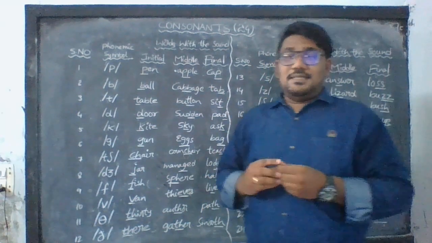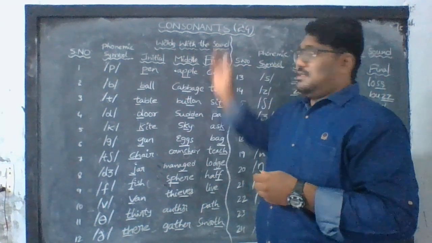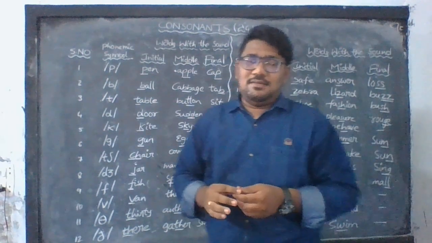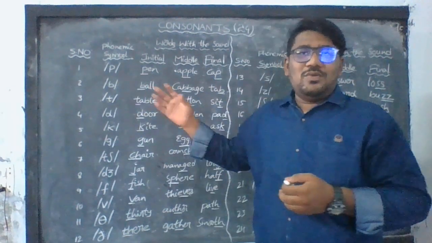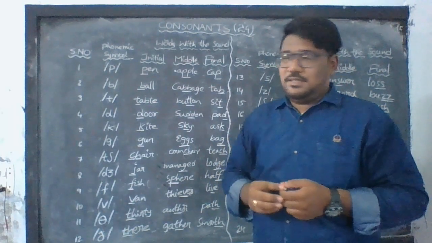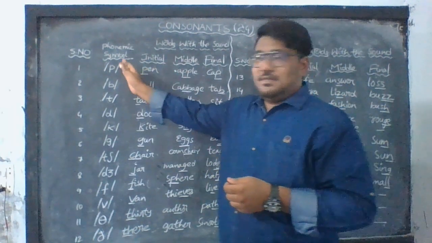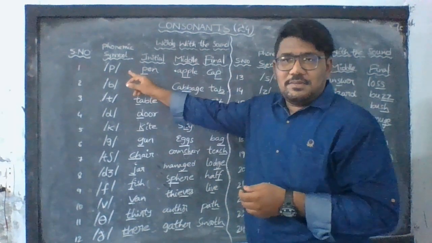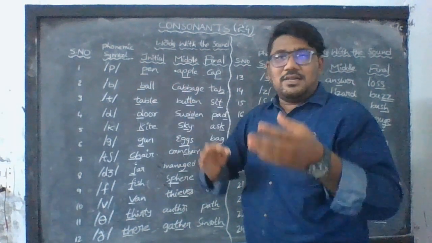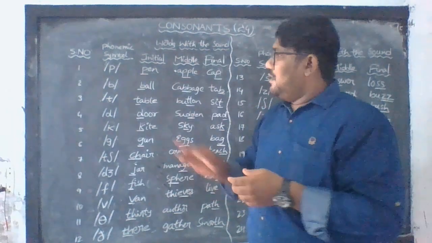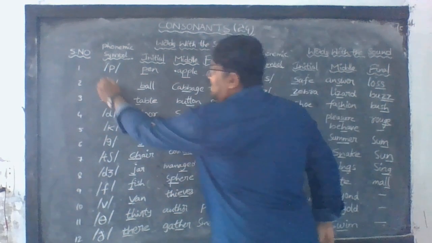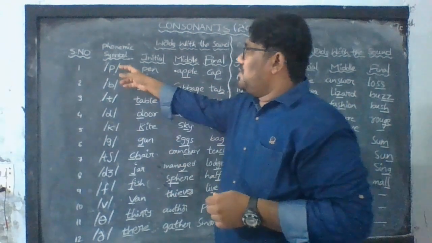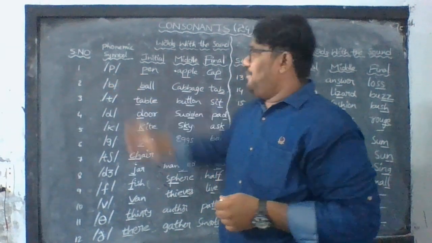Now let us learn the consonants. I said there are 24 consonants. Let us learn the sounds, how to pronounce those consonants. This is the phonetic symbol. Remember that the phonetic symbol of either a consonant or a vowel will be written between these two slashes. Between these two you are supposed to write the phonetic symbol.